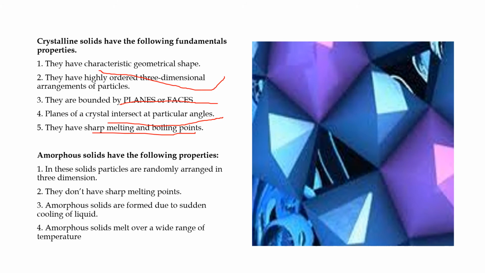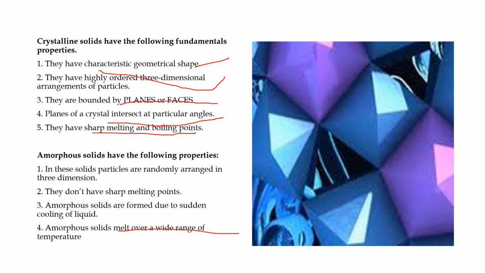So you have to keep in your mind these 5 things: that they follow a characteristic geometrical shape. They have a highly ordered three-dimensional structure. They are bounded by planes or the faces. The planes of a crystal intersect at a particular angle, and they have a very sharp melting point or boiling point. Sharp melting point and boiling point means that they have a single melting point and a boiling point. Otherwise, what happens in other substances is that they melt over a wide range of temperature.